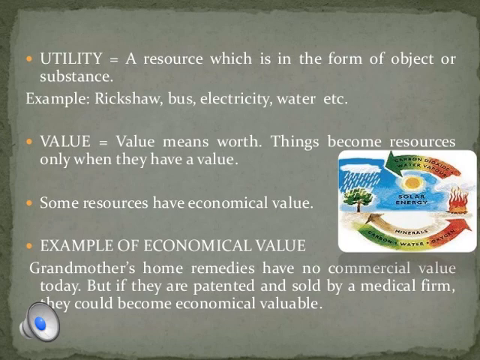So these are the terms which have been used in your textbook: the utility or the usability. Value, and again value is classified into two, that is aesthetic value and economic value. Then what is aesthetic value? It has been explained. And what is economic value? It has been explained to you. So is it clear now?